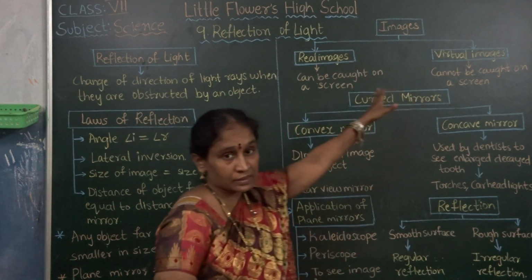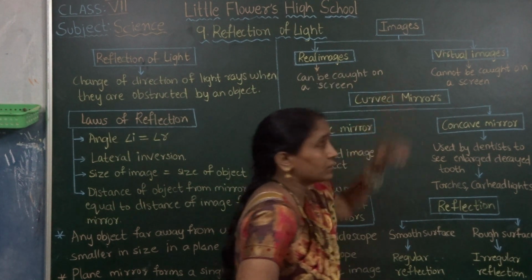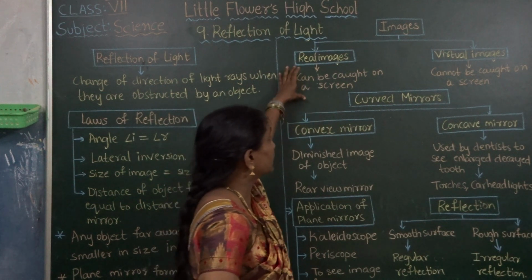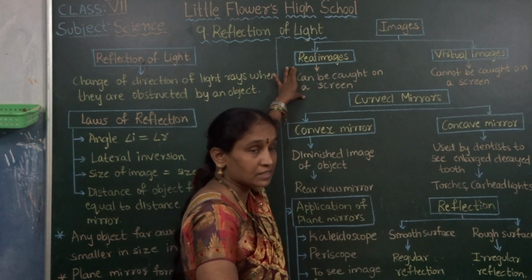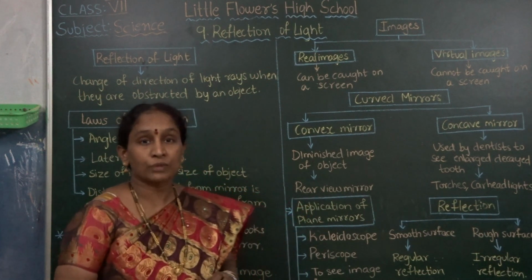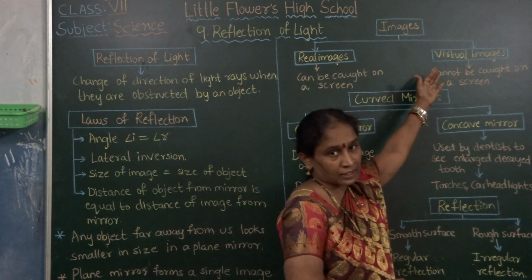Images are of 2 types. What are those? Real images and virtual images. What are real images? Real images can be caught on the screen. Virtual images cannot be caught on the screen.